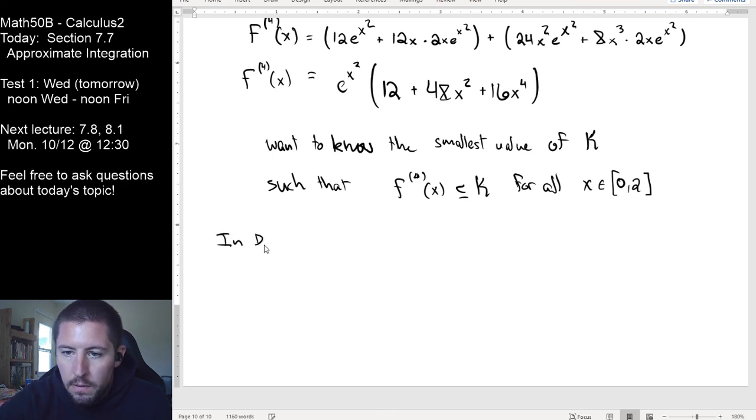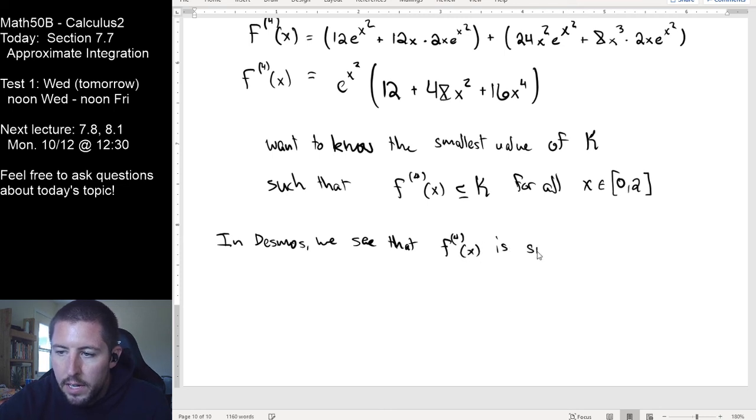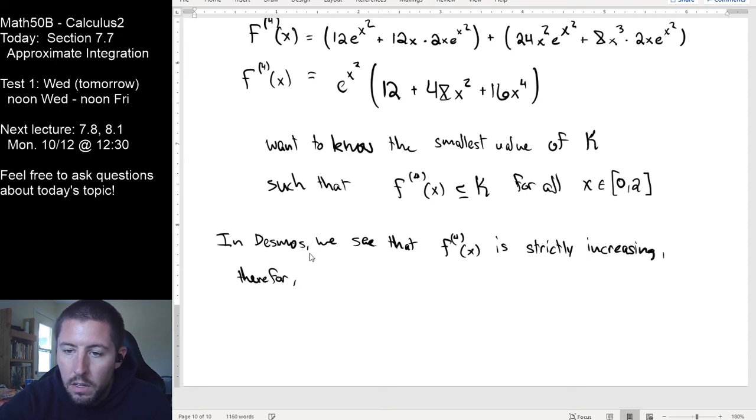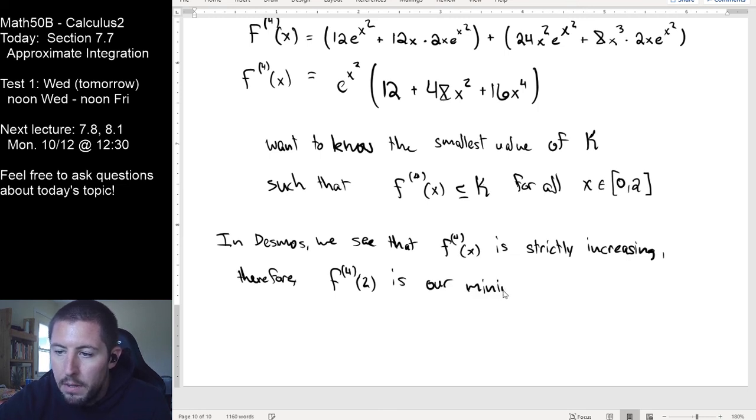In Desmos, we see that f to the fourth of x is strictly increasing. Therefore, f to the fourth of 2 is our minimum possible upper bound.